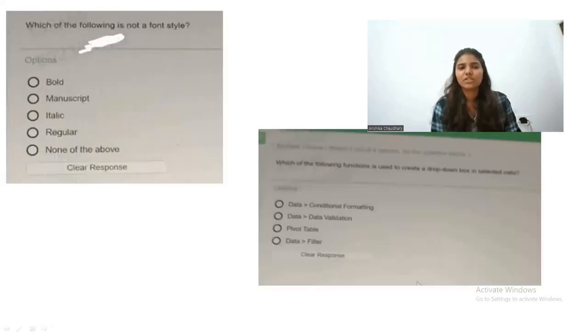The next question is, which of the following is not a font style? All these are font styles, but manuscript is not. Manuscript is a kind of document, written in some specific kind of symbols and all. So let's move on to the next question.